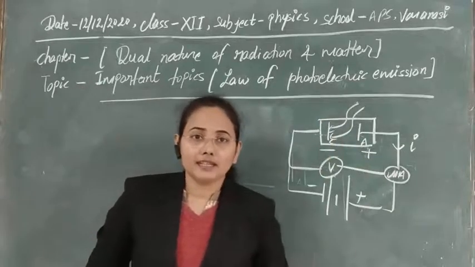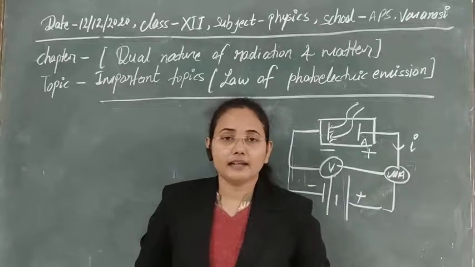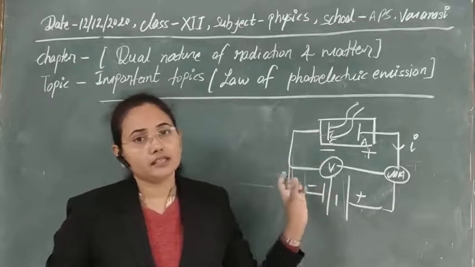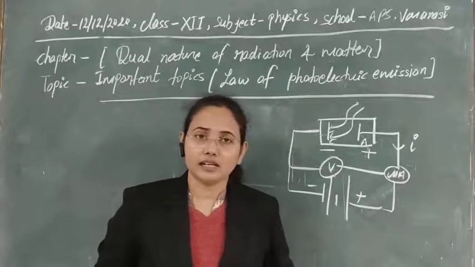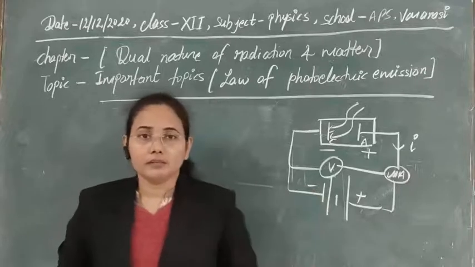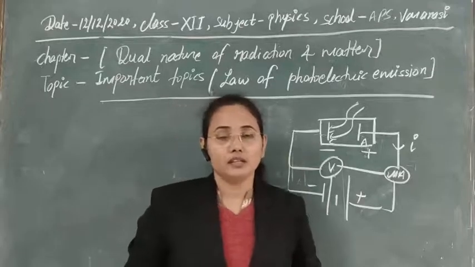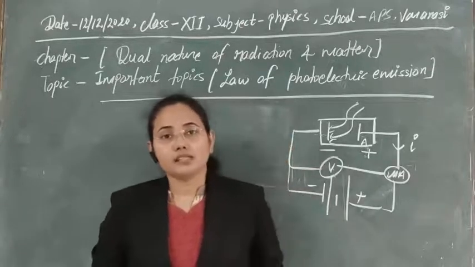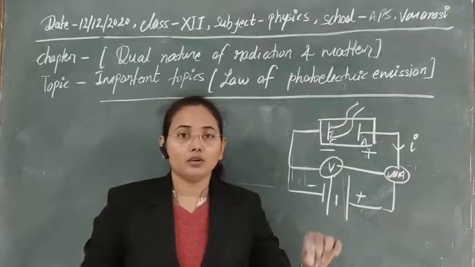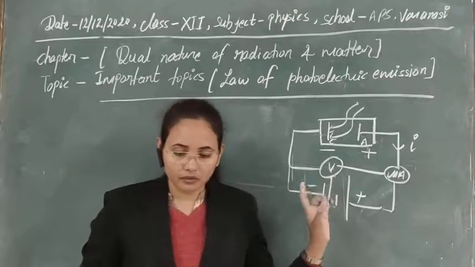The first law of photoelectric emission is about the intensity that we have discussed: the number of ejected photoelectrons depends on the intensity of radiation. There is a linear relationship between the intensity of radiation and the number of photoelectrons ejected from the metal surface. This is the first law of photoelectric emission. The second law of photoelectric emission is that the kinetic energy of ejected photoelectrons depends on the frequency of radiation that we are using. It is not dependent on the intensity of radiation. So this is the second law of photoelectric emission.